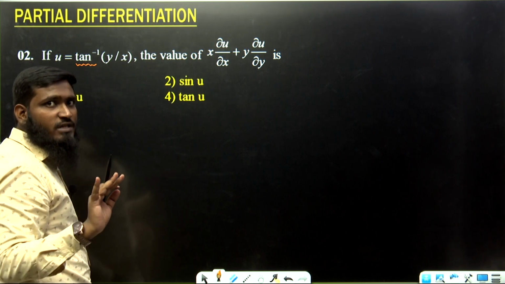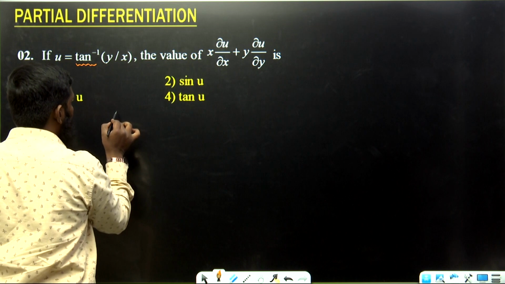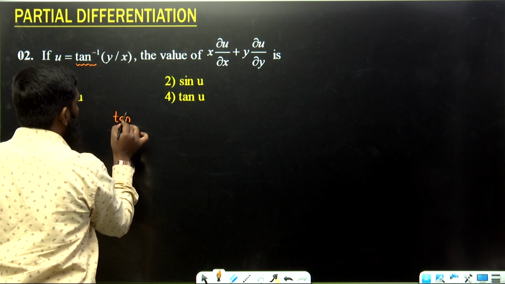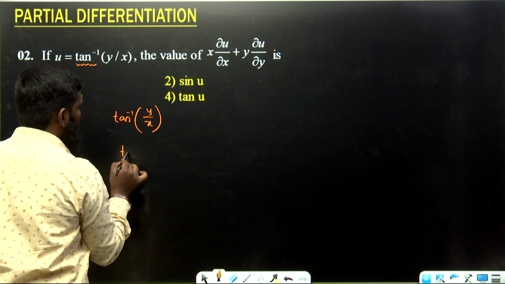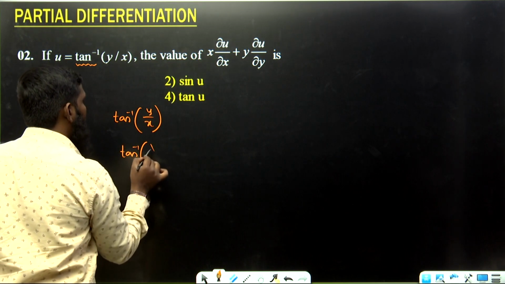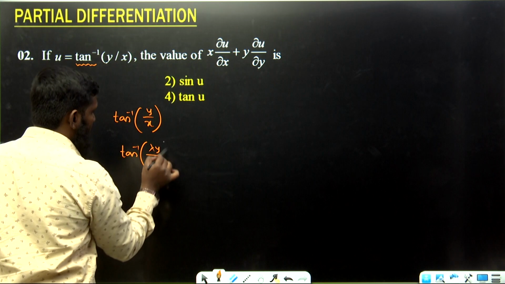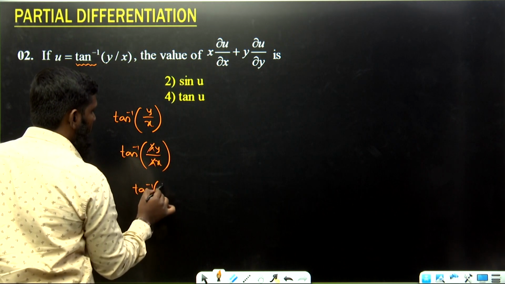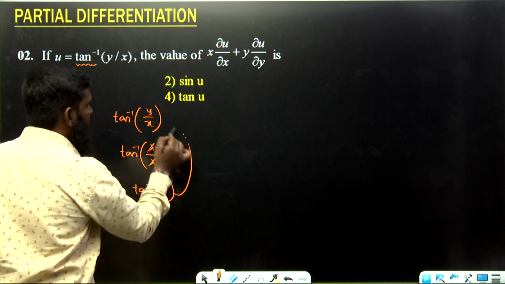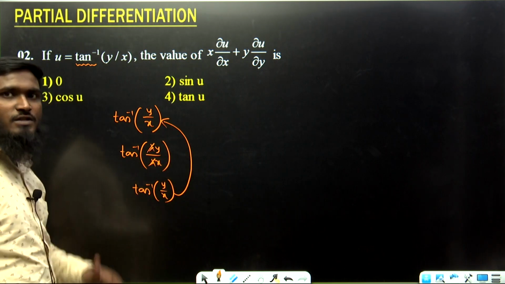To check whether it is homogeneous or not, suppose we take this part over here, tan inverse of y by x. What we have done over here is tan inverse of lambda y divided by lambda x, which means lambda gets cancelled. We are getting tan inverse of y by x, the same function, but the lambda part is not there.